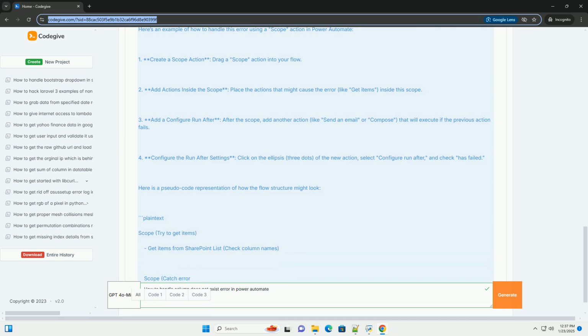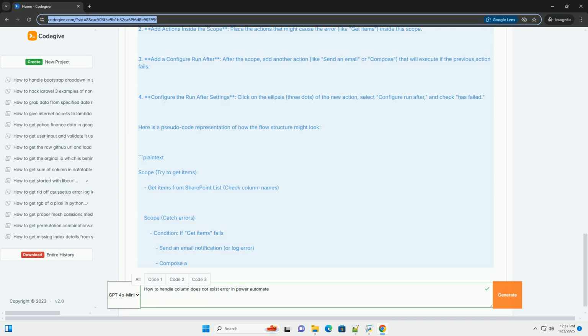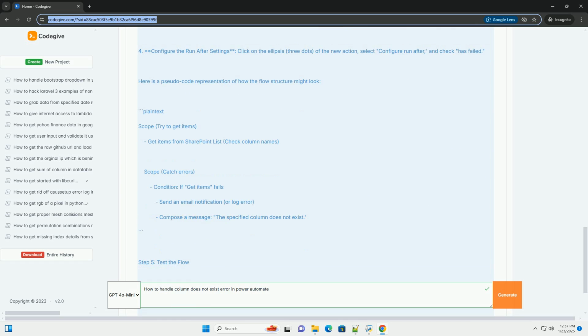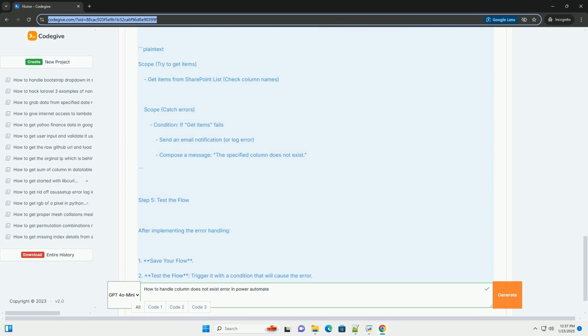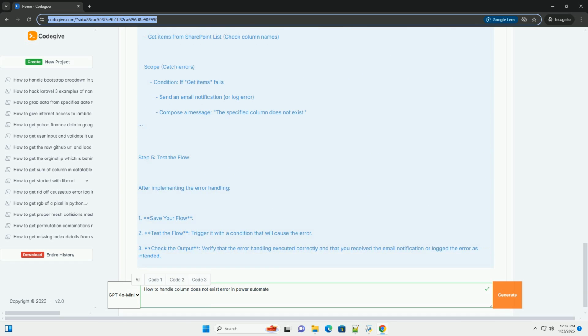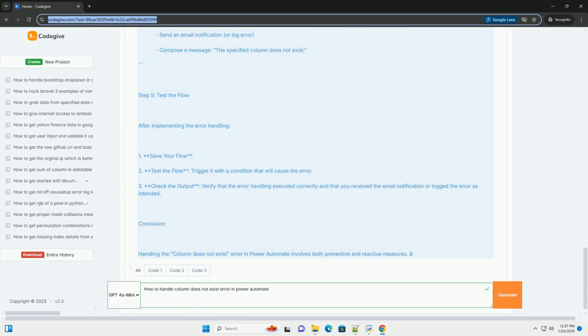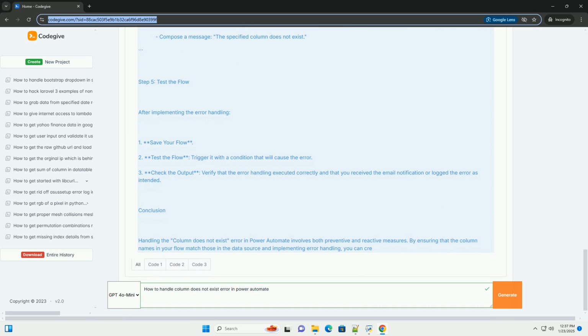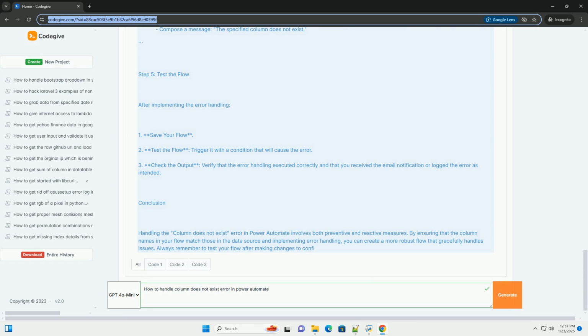Step 1. Understand the error. The column does not exist error usually indicates that the flow is trying to access a column in a dataset that is not available. This can happen for several reasons. The column name has been mistyped in the flow. The column was removed or renamed in the source data. The data source you are connecting to does not have the expected schema.